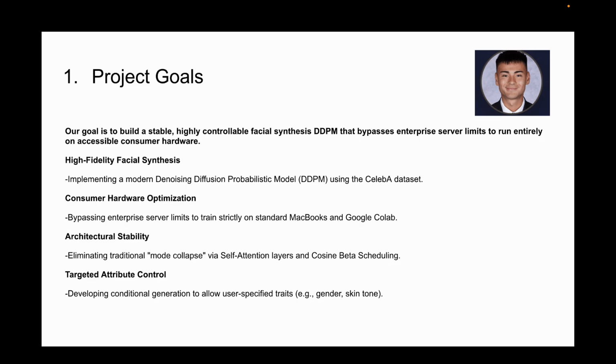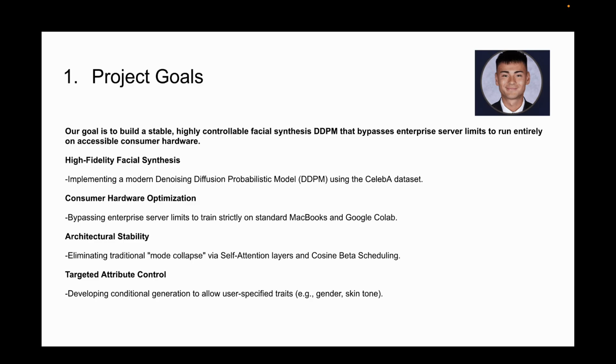So for consumer hardware optimization, the trade-off is that DDPMs require massive, expensive compute clusters. This brings us to our second and most ambitious goal, which is consumer hardware optimization. By deliberately bypassing the need for heavy enterprise servers, we're optimizing our pipeline so it can train strictly on standard setup, like everyday MacBooks and Google Colab. MacBooks and Google Colab are the hardware that we use to build our project.